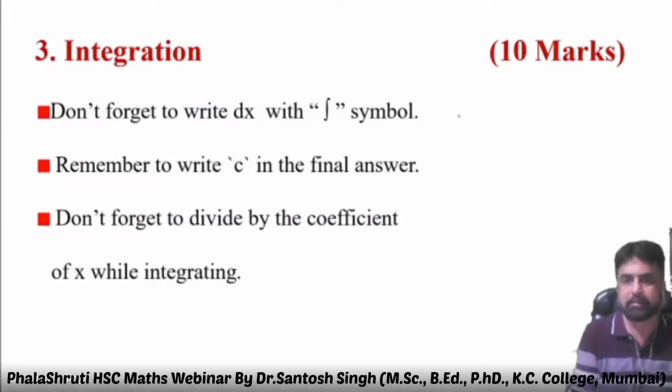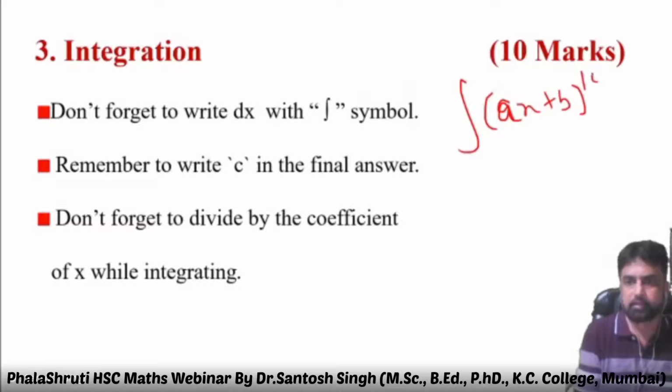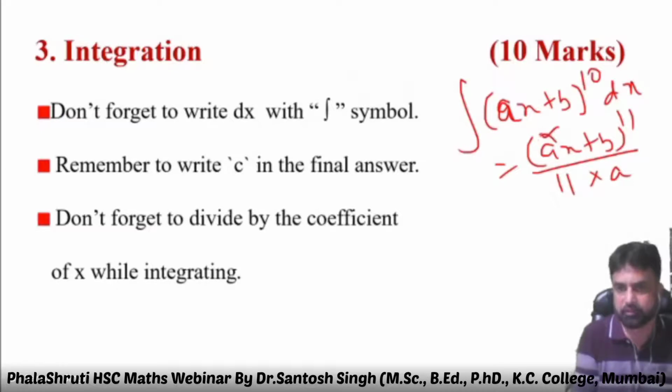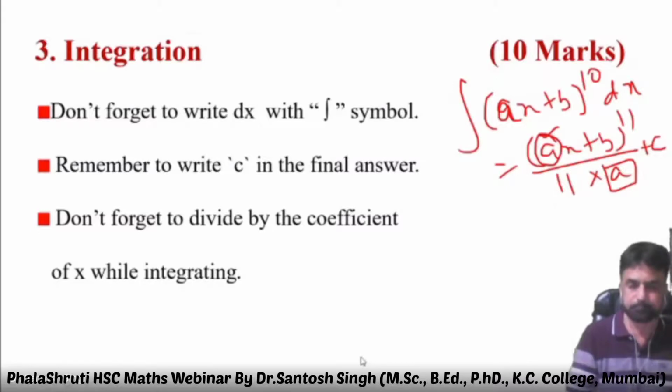Why am I writing like that? See here, (ax plus b) raised to 10 dx. So (ax plus b) raised to 11 upon 11, but you have to divide by a, the coefficient of x, for linear. Students forget to divide, so please be careful about that.